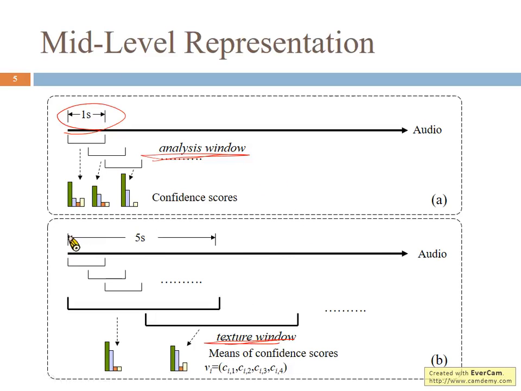We consider every 5-second audio segment, and we calculate the mean of the confidence scores to construct the mid-level representation. Given this mid-level representation to higher-level modeling, we can detect higher-level audio concepts.